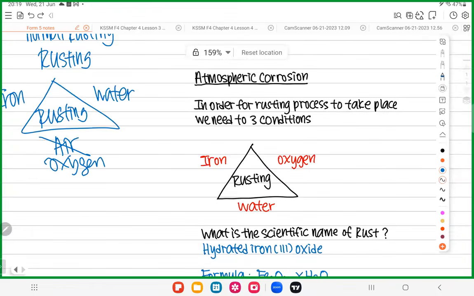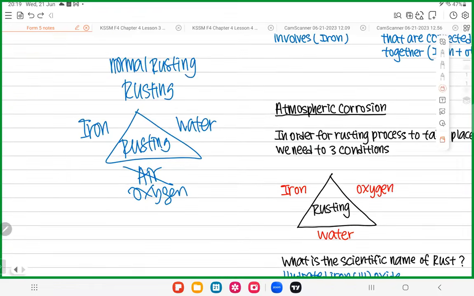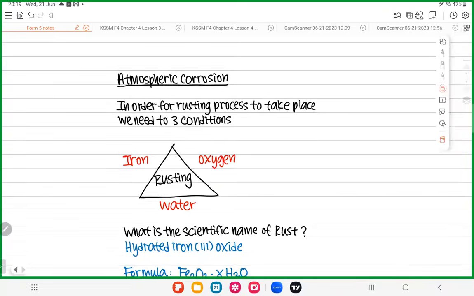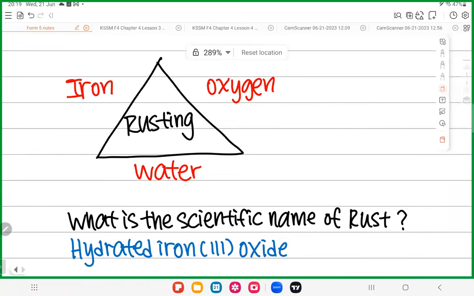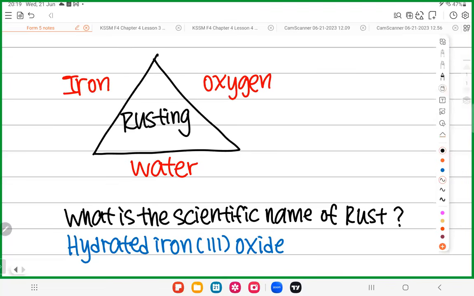Okay, next one. All of you must know the scientific name for rust. We all heard about rust, rusting, rusted, yeah? A lot. But what is the proper name of rust? The proper name of rust is called hydrated iron trioxide. And you do not even need to purposely memorize it. It makes perfect sense. I'll tell you why it makes perfect sense.